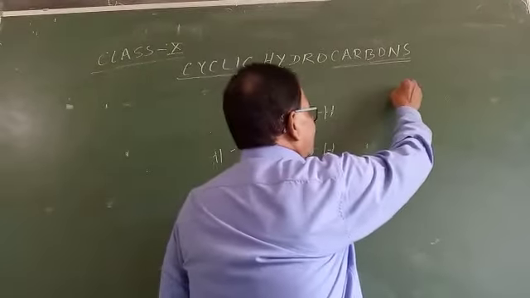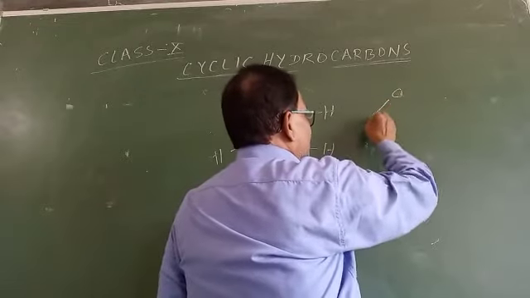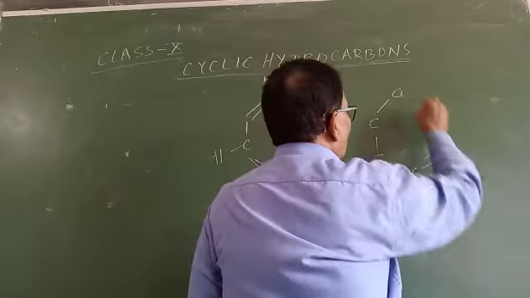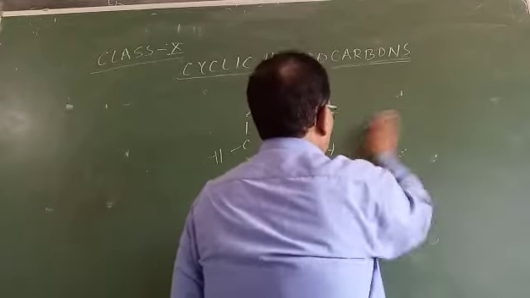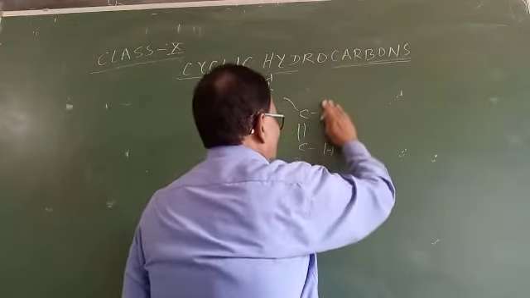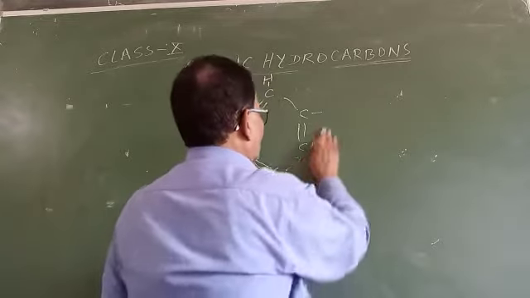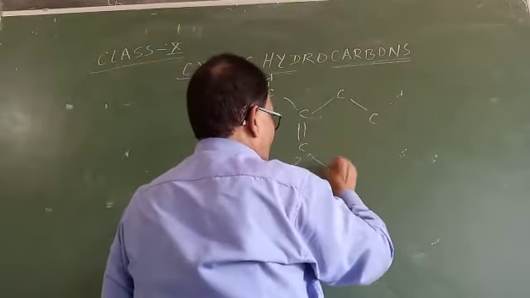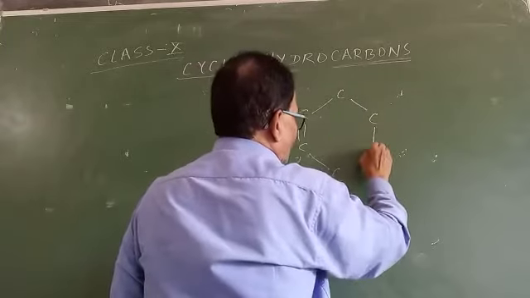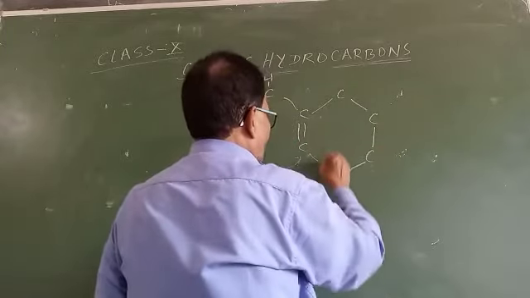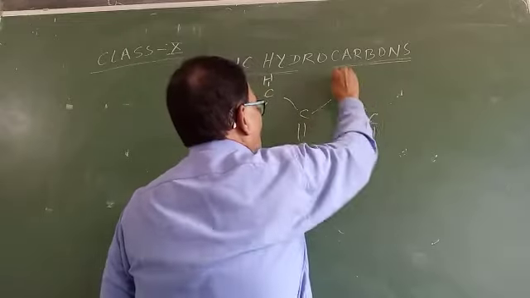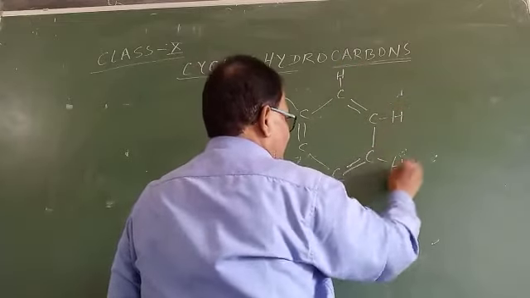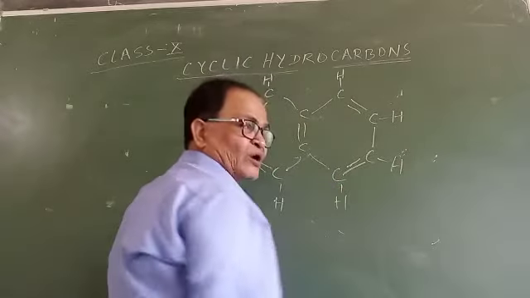Here is another example. It is a well-known compound for you.